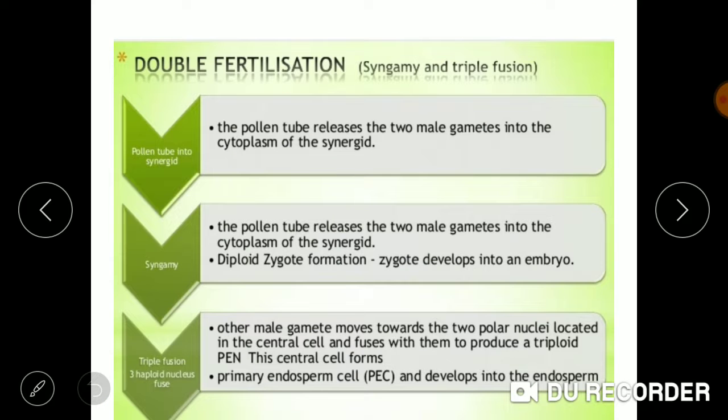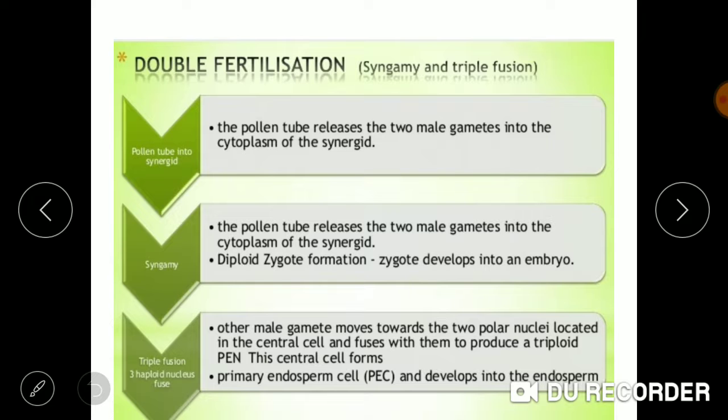Now we move on to the process of double fertilization. After the process of pollen-pistil interaction and the pollination, we have moved on to the major step. After the pre-fertilization events, we have moved on to the fertilization events. In the process of fertilization, now the male gametes come in contact with the female gamete.